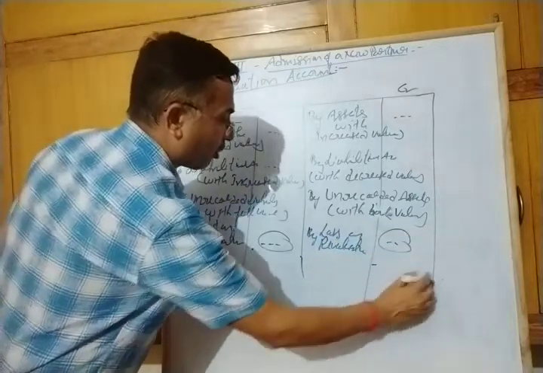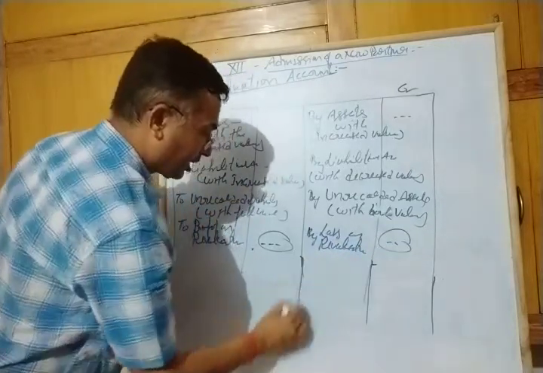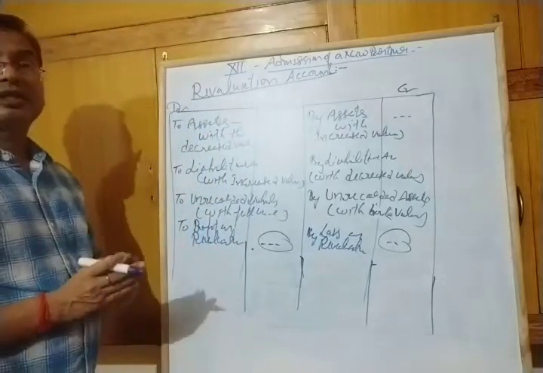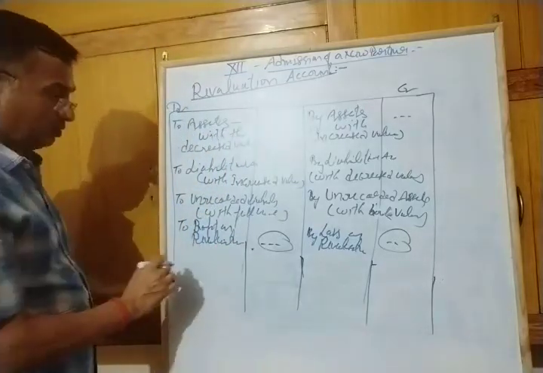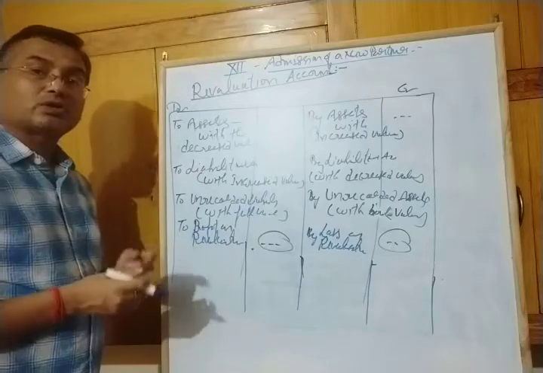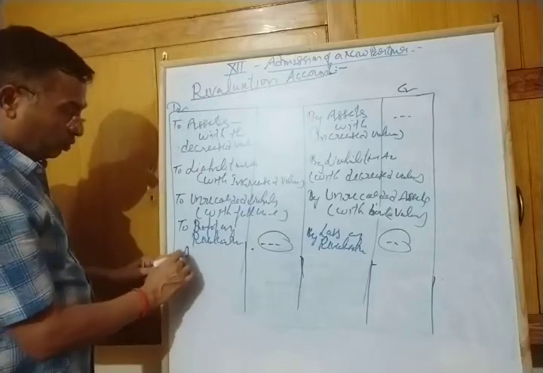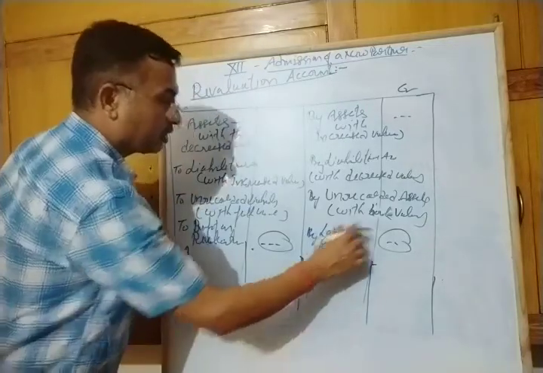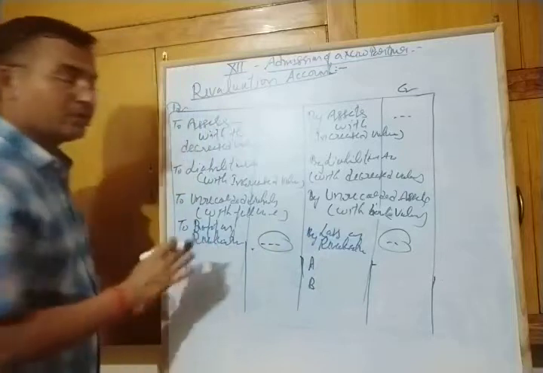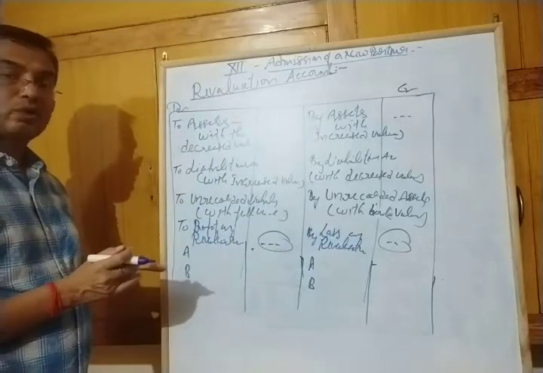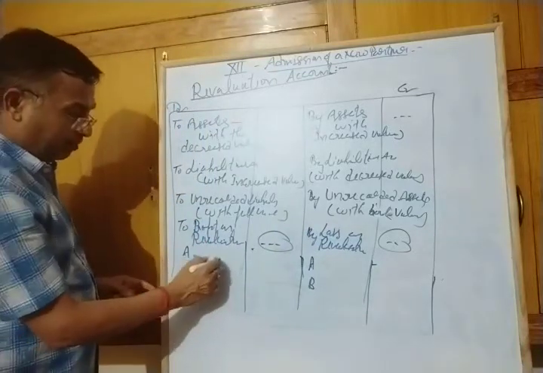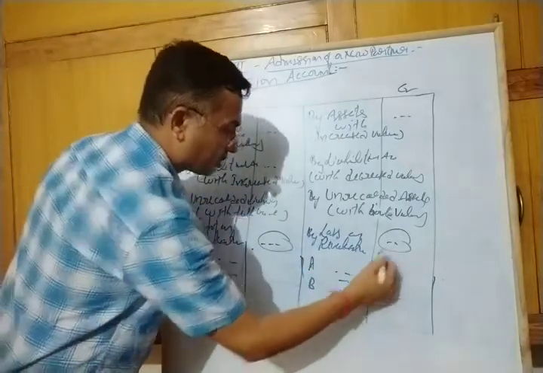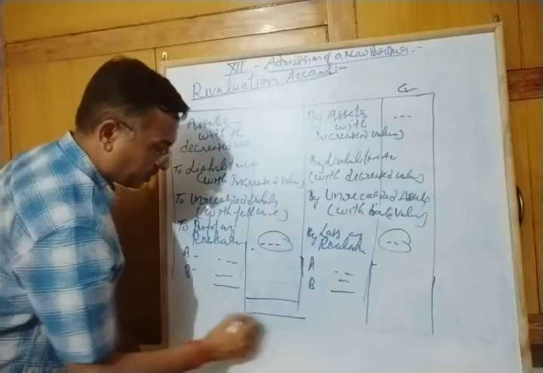This profit or loss is divided among all partners in their old profit sharing ratio and transferred to their capital or current account. A, B, like that. Suppose there are two partners, then this amount is divided between A and B in their own ratio and transferred to their capital account. Now it is balanced.